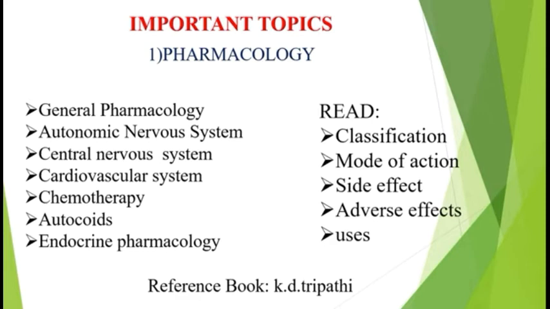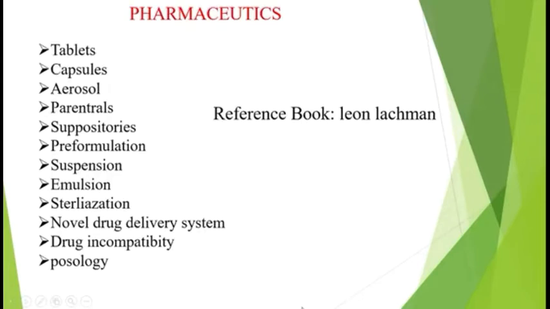So the next most important section in GPAT, that means the third section, is pharmaceutical chemistry. There are 40 questions from pharmaceutical chemistry. The first is physical chemistry. There are 10 questions from physical chemistry in every GPAT examination. And the next is organic chemistry. There are 10 to 15 questions from organic chemistry.